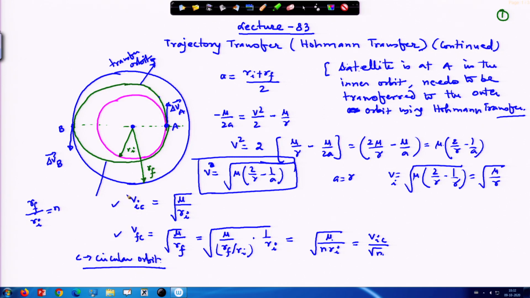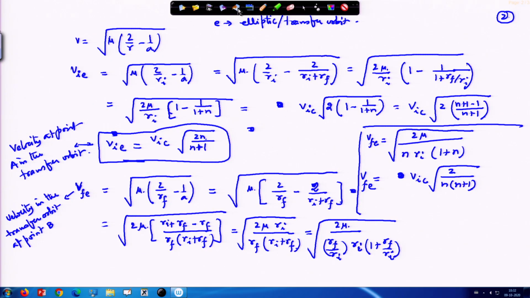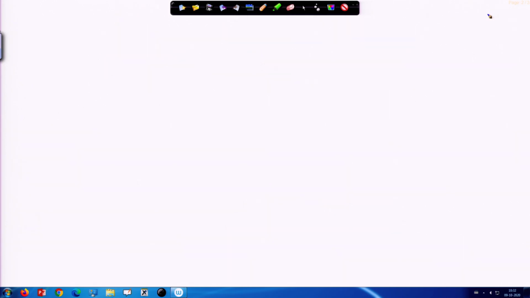Okay. So, we can utilize these two results, which we have written here in this way, to find out how much impulse is required at A and B. So, impulse required at A, this we write as delta V_A.